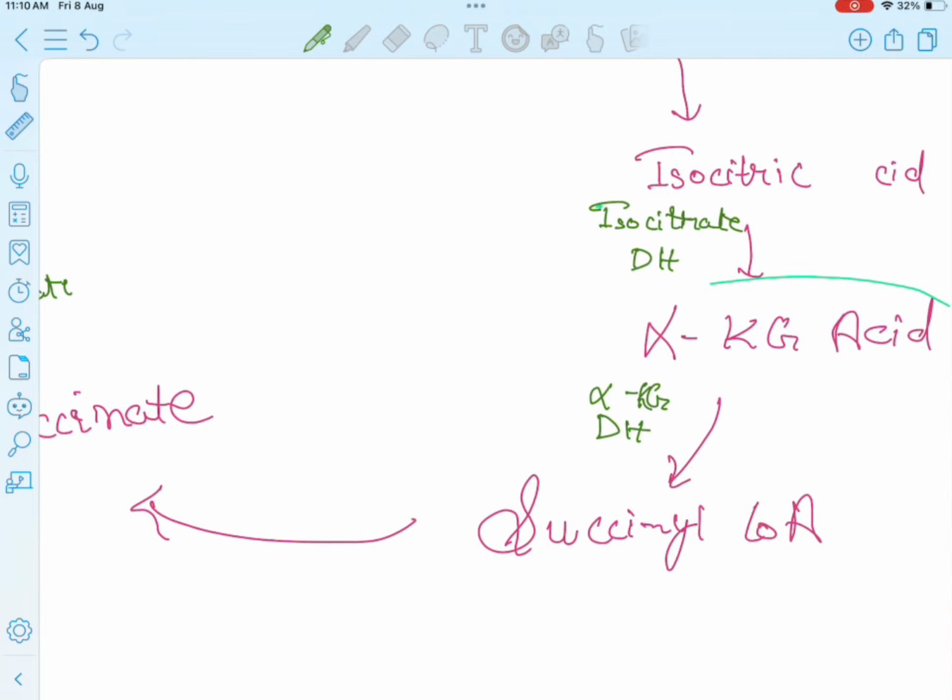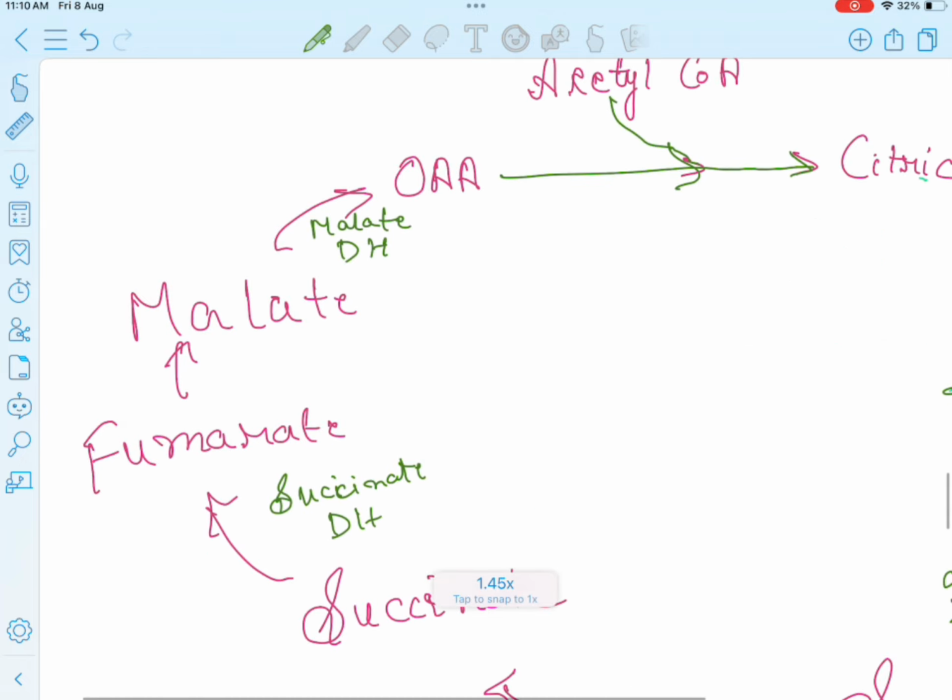Okay, and what are these producing? From NAD+, it is producing NADH. Again here also. And here also.